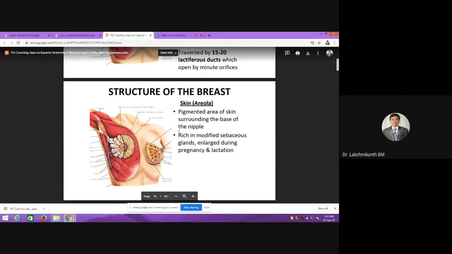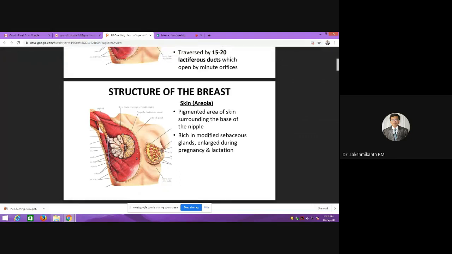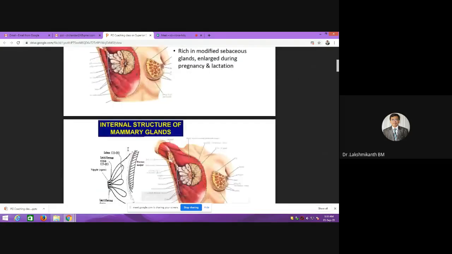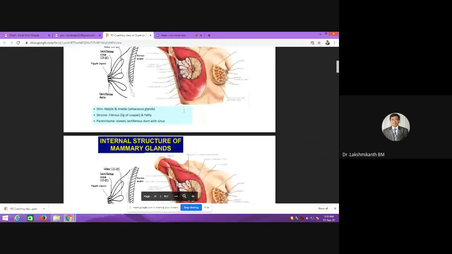Next, as I told you, surrounding this nipple there are modified sebaceous glands. These modified sebaceous glands in a pregnant lady are called Montgomery tubercles. So these will become more prominent in the case of a pregnant lady. Okay, so this is how it looks.